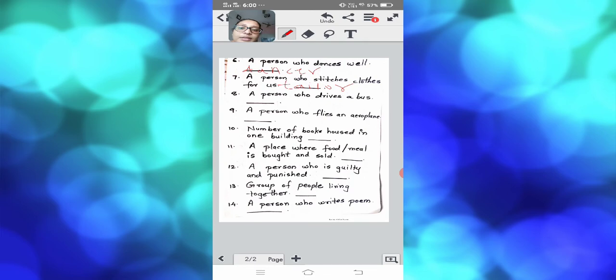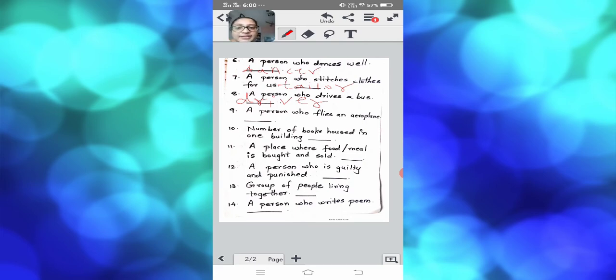Tailor. Now we will go to the next example, a person who drives a bus. Okay, this is a very nice example that is related to our day-to-day life. Who is a person who normally drives a bus? Children, you know. Yes, of course, they are the driver. So you have to write the spelling of driver. That usually belongs to the word driver. Okay, children. So a person who normally drives a bus is called a driver.